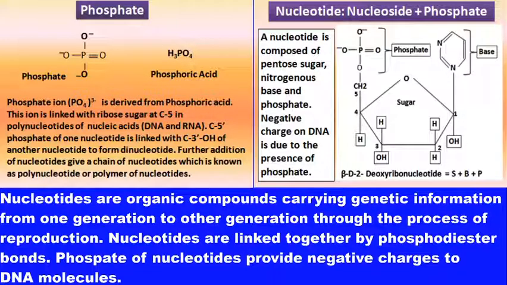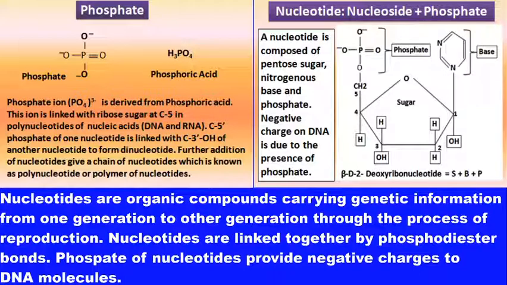Ribose is in RNA and deoxyribose in DNA. Second components were nitrogenous bases, that was of five types: adenine, cytosine, guanine, thymine, and uracil.